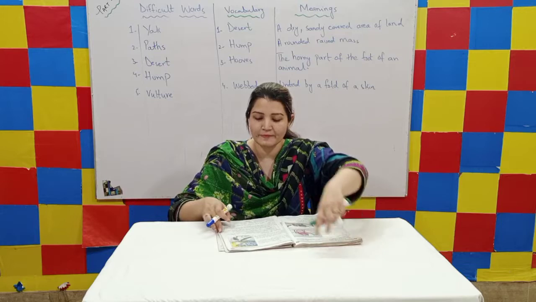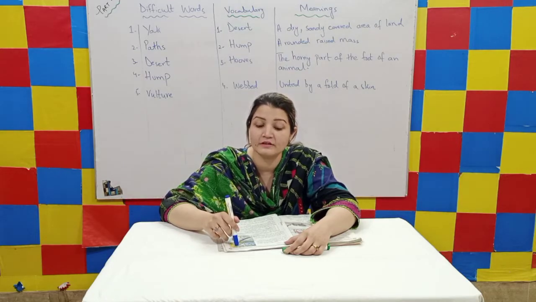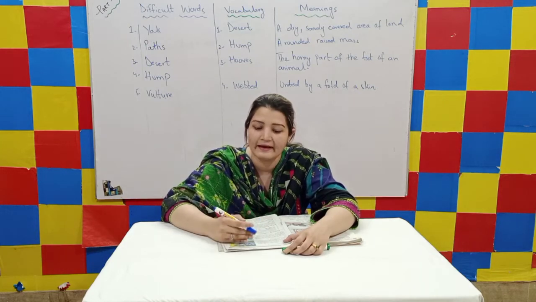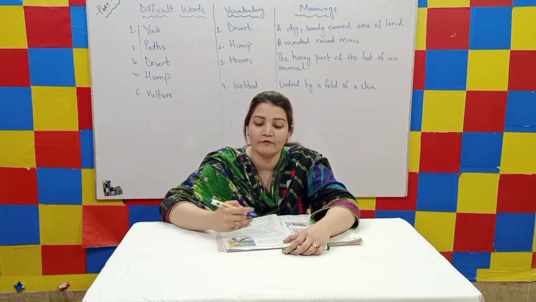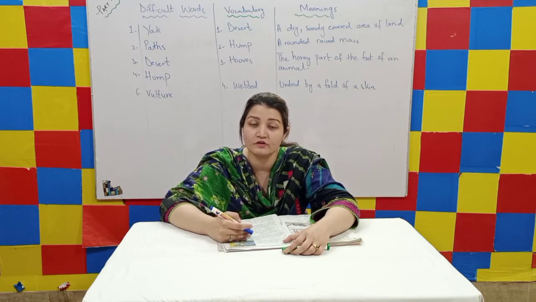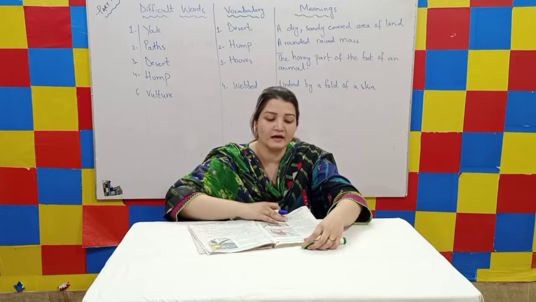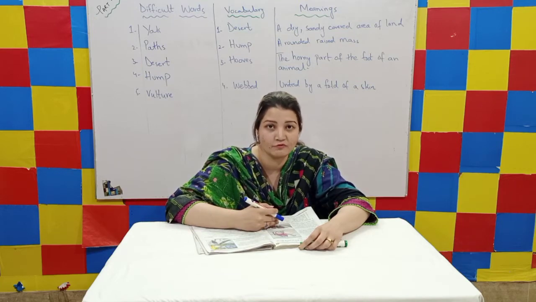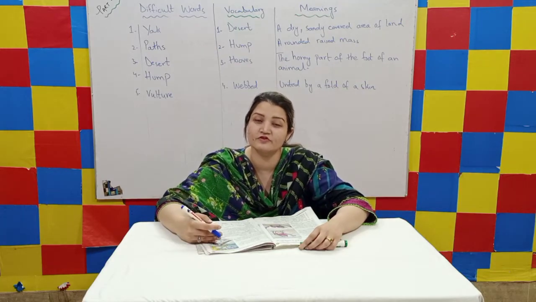And now let's move on to page number 99, and the first picture that is given here is the picture of duck. And we have read out that the ducks live in the lakes. So we have written here lake, and the last picture is the picture of the bird vulture, and we have already read out about vulture that the vultures normally live in the grasslands. So now let's repeat the answers with me. In the first picture desert, the second picture of the yak mountain, the third picture of the duck lake, and the last picture of the vulture grasslands.